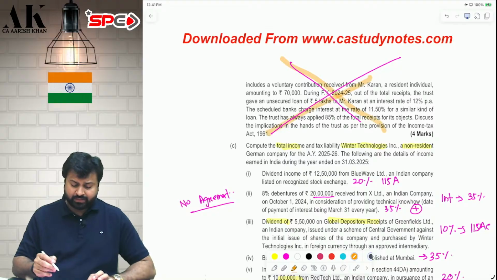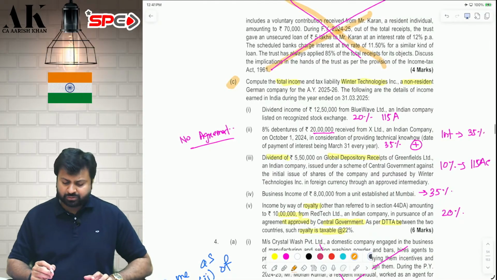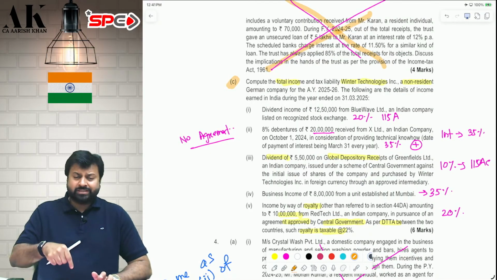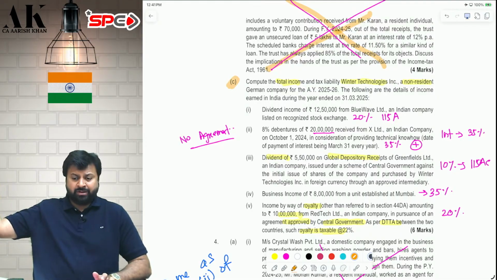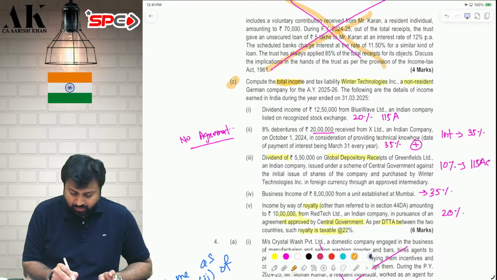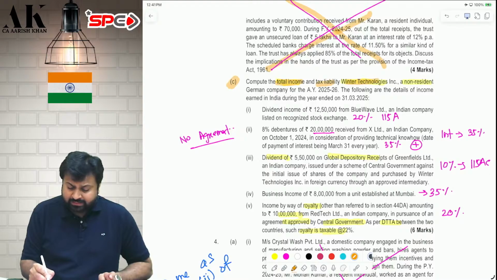This question also repeated. Now, this question is slightly new, not repeated in the 26 papers so far. So I will talk about it, and it's a very, very important question. Now, this C question will come once again in the next MTP. So from here they have copied it in the next one. So what is this question? There is a total income. We need to compute the total income and tax liability of Winter INC, which is a non-resident.